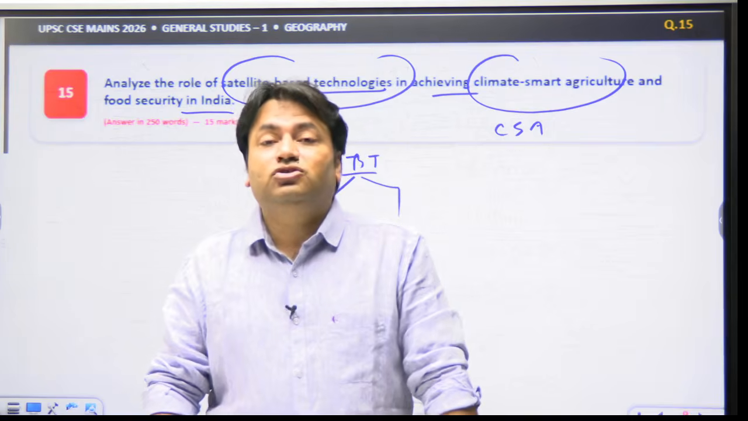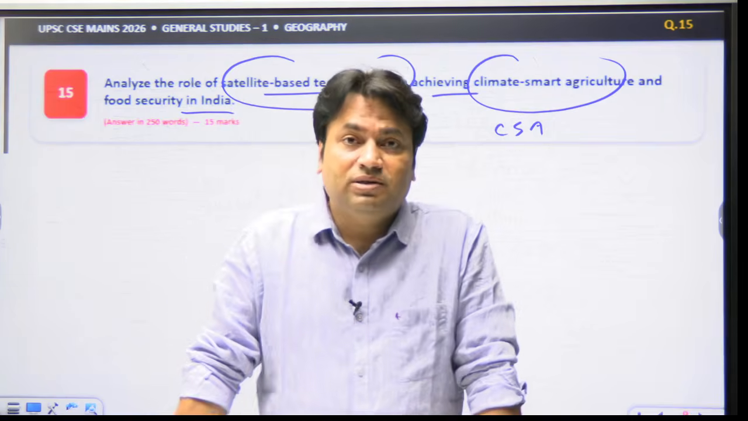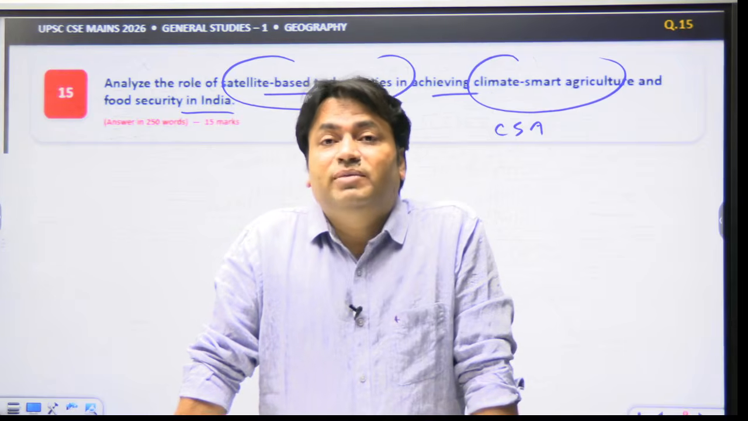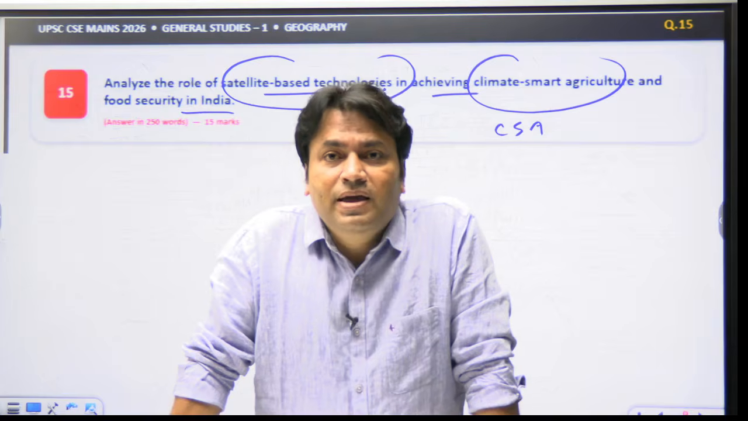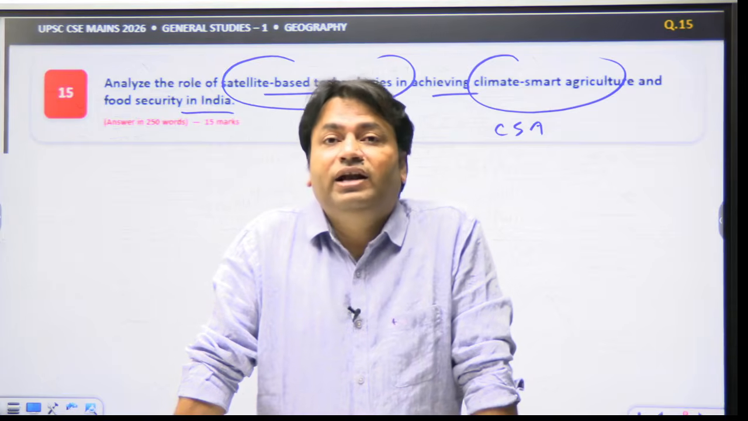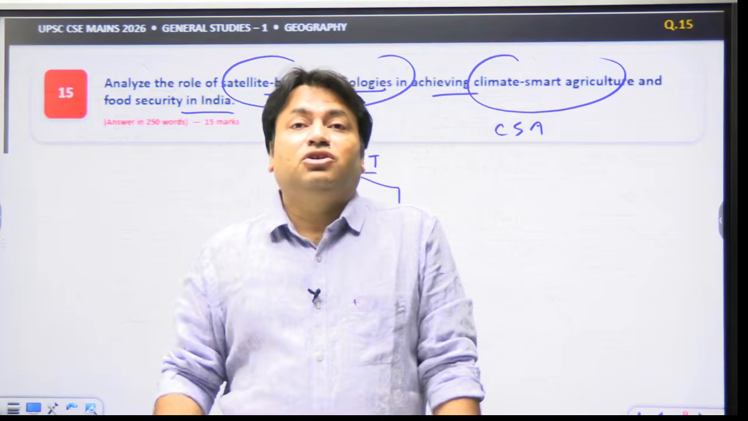We can also talk about crop health monitoring systems, where multi-spectral imagery and vegetation indices can identify spatial variations in crop.